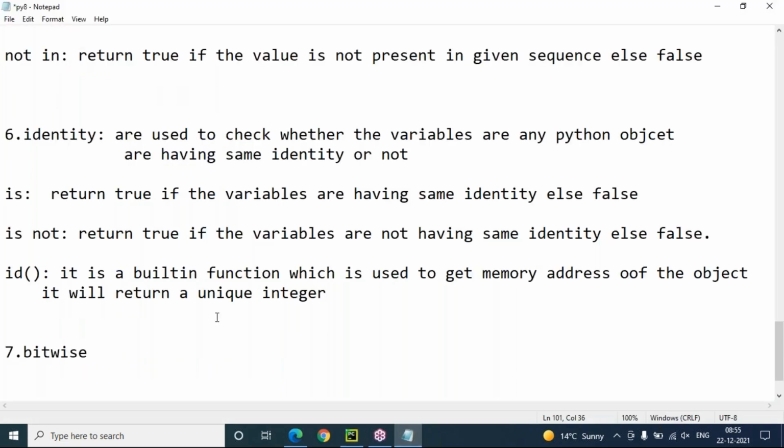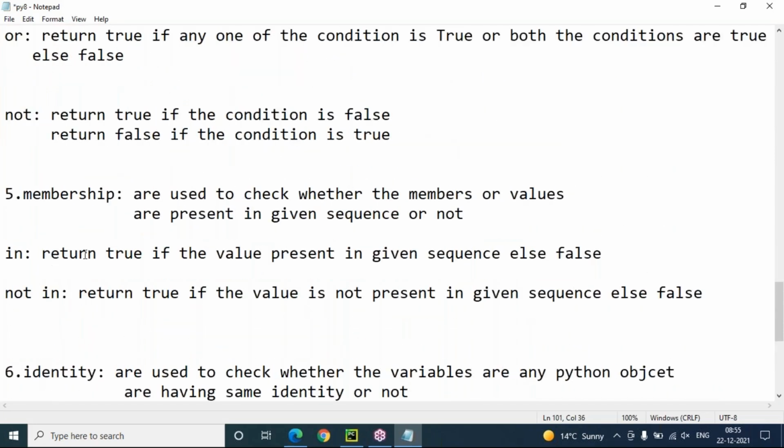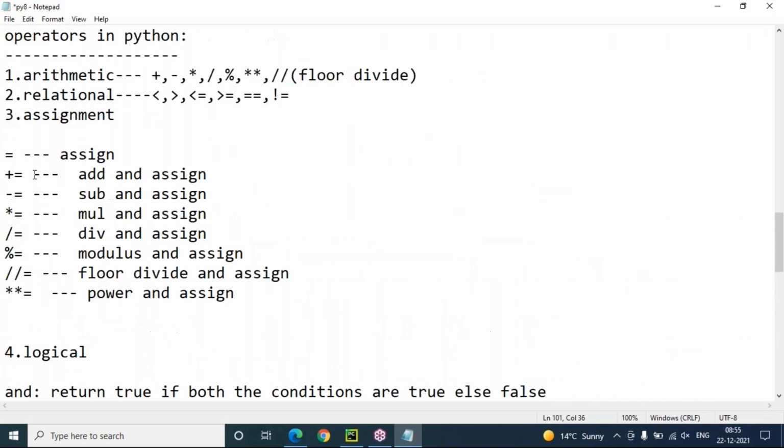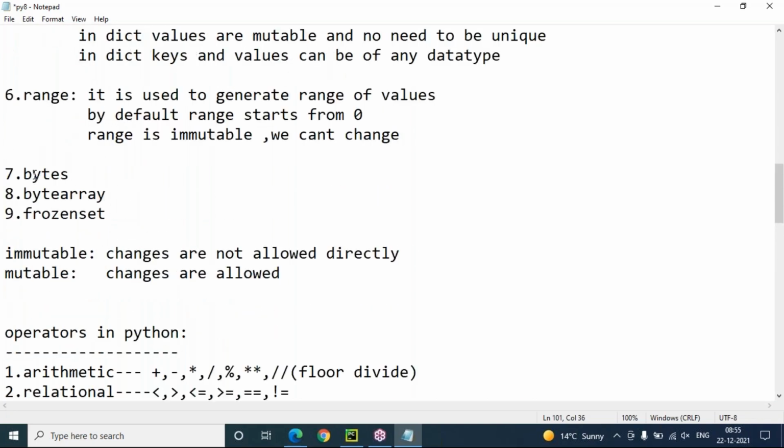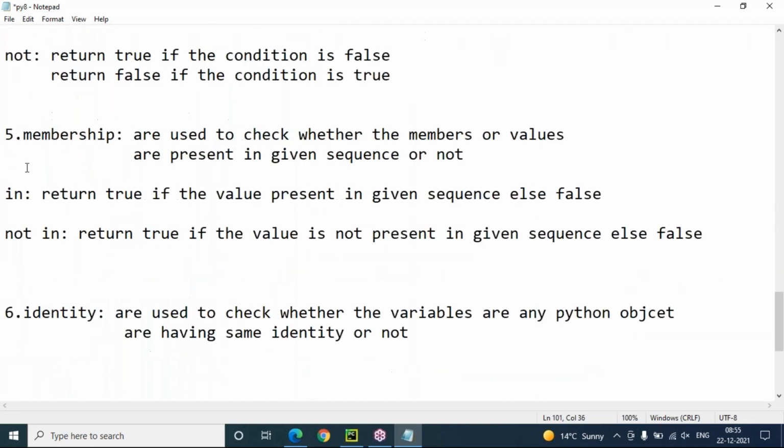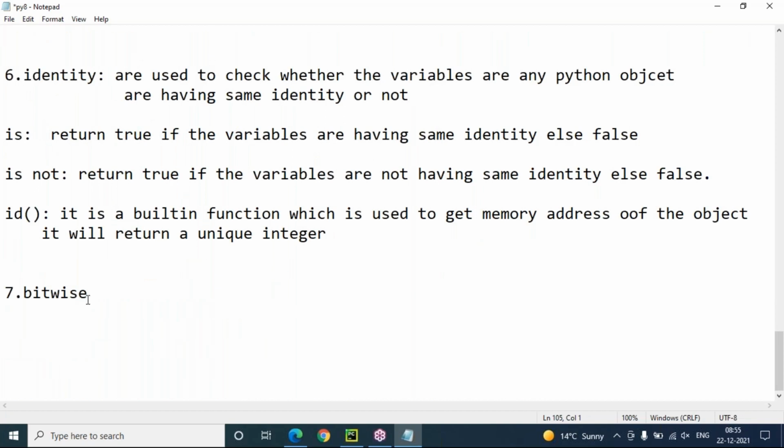So these are identity operators and membership operators, logical, assignment, relational, arithmetic. Okay, and there are bitwise operators here, but I'm not going to use bitwise operators in my upcoming programming also. But as a programmer, you must be aware of what a bitwise operator is, how to do calculation bit by bit, and what kind of bitwise operators are there. We'll be discussing it in tomorrow's session. And regarding this session, if you have any question, please ask me now.